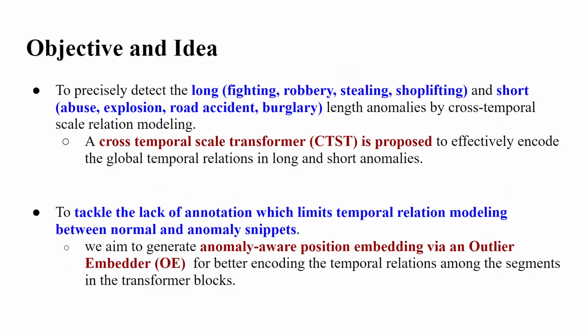In this work, the objective and idea is to precisely detect the long and short length anomalies by cross-temporal scale relation modeling. For this, we propose CTST, a cross-temporal scale transformer, to effectively encode the global temporal relation in long and short length anomalies. To tackle the lack of temporal annotations, we propose an anomaly-aware position embedding scheme by an outlier embedder for better global temporal relation modeling.